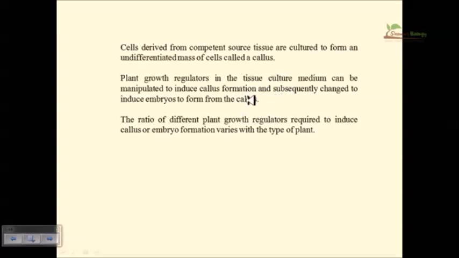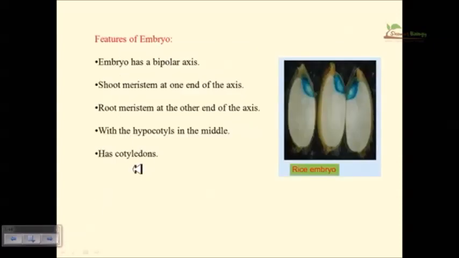The ratio of different plant growth regulators required to induce the callus can vary from one plant to another. Sometimes it helps to provide the shoot, sometimes the root, and sometimes it helps to grow the callus in huge amounts. And it will produce the whole plant from the cell.